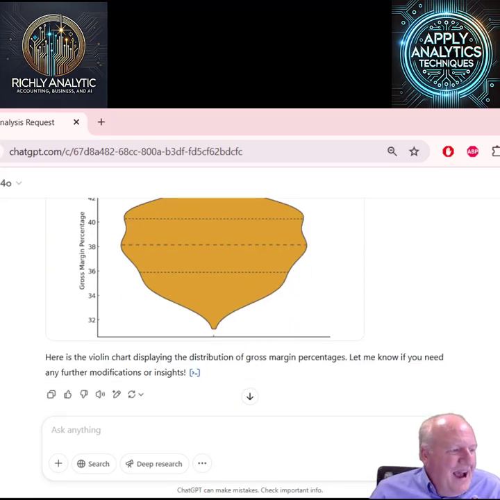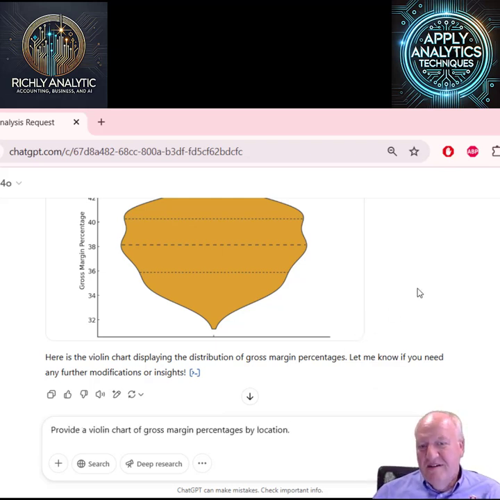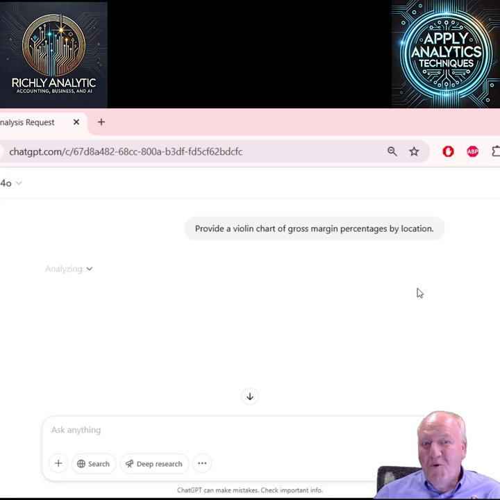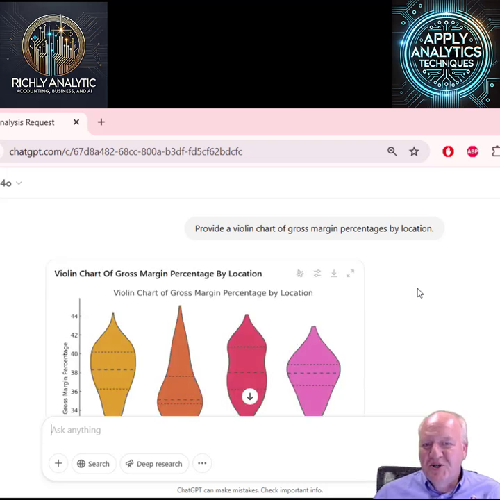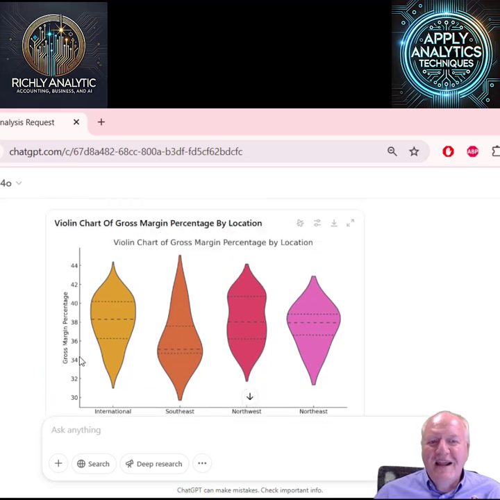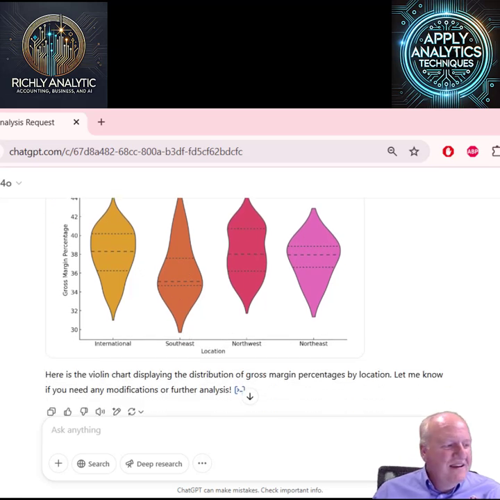Okay, so now that we have that, we know that we have various locations, and now we want to see what this looks like by location. So again, we want gross margin percentages. It didn't work by SKU because it's already sorted by SKU, but for location there are just 4 locations. So we're going to see what these violin charts look like by location. You can see some pretty wide differences in how these look. Southeast is more extreme, it looks to be more skewed. Northwest and Northeast might look similar, but Southeast certainly looks different. And that's the uncertainty we're trying to provide: there's much more on this end than otherwise would be.